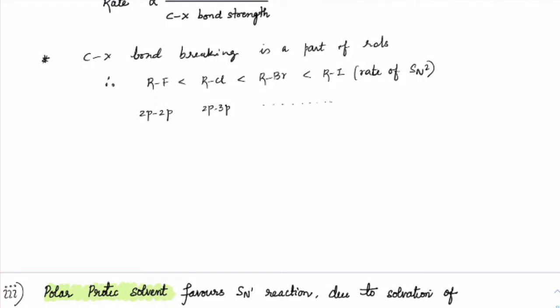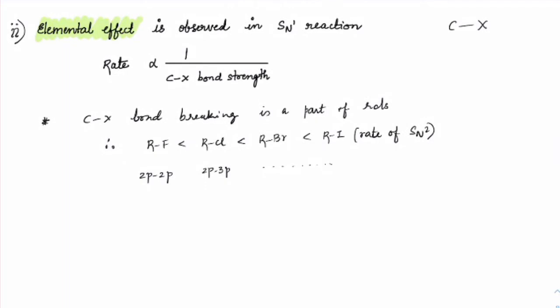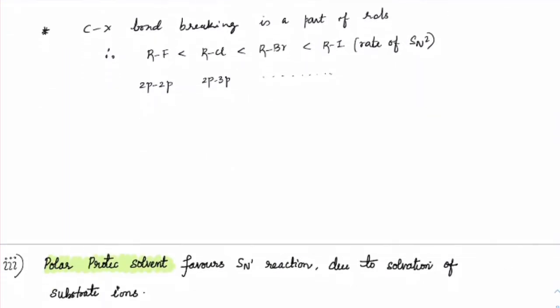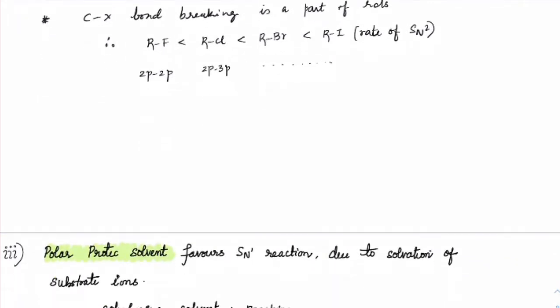So it is easier to break the bond if it is carbon and iodide. That's a simple logic you must know, right? I hope all of you understood what elemental effect is. Elemental effect is observed in both SN1 as well as SN2. For both of them, the weaker the bond strength, the more the rate will increase. I hope all of you made a note.